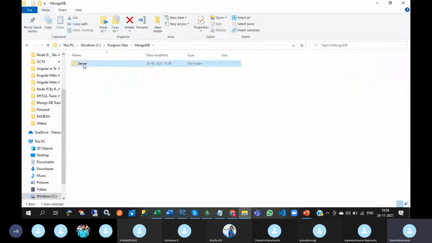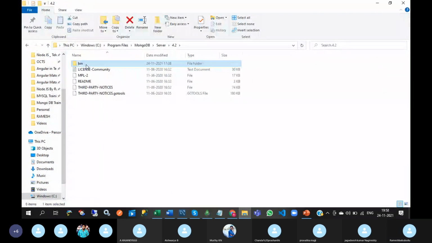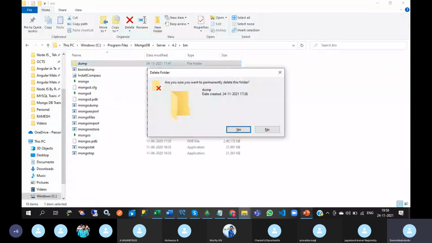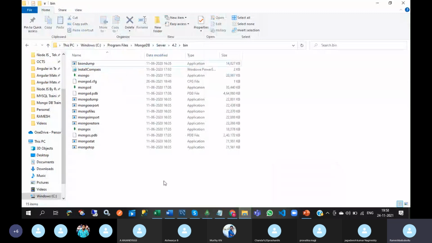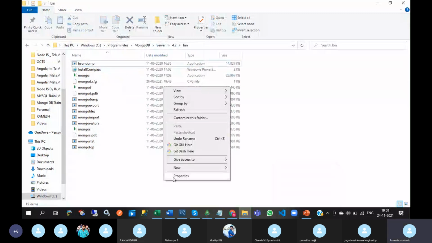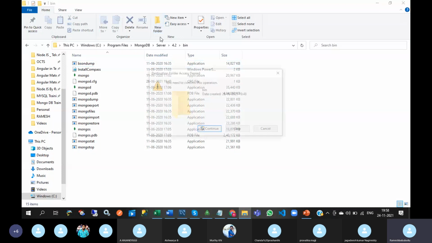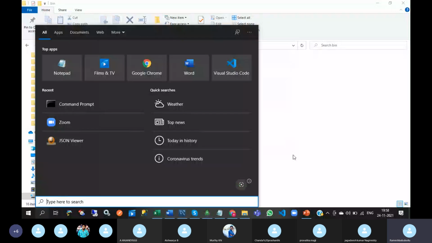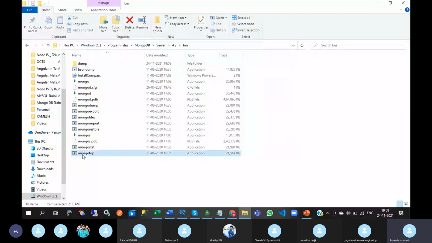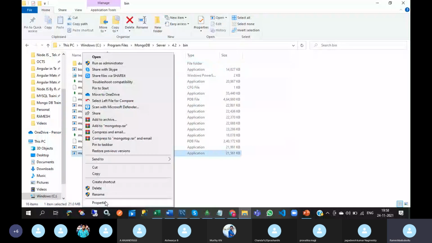Go to this server, bin, and here you need to create one folder and name it dump. Don't give other names, only give dump. And take the path of this folder.